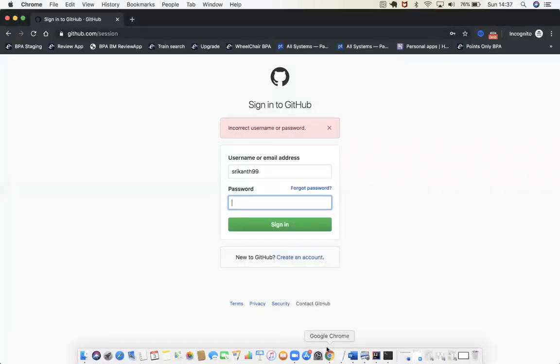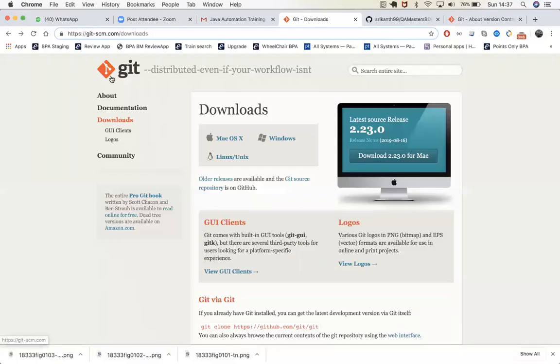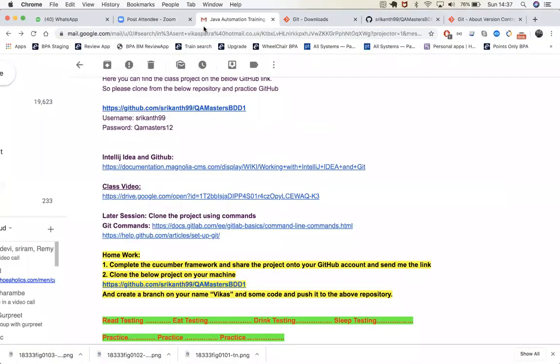One sec. But still, in IntelliJ IDEA, you have to select Git or GitHub. I'll tell you that one. I'll come to that point.